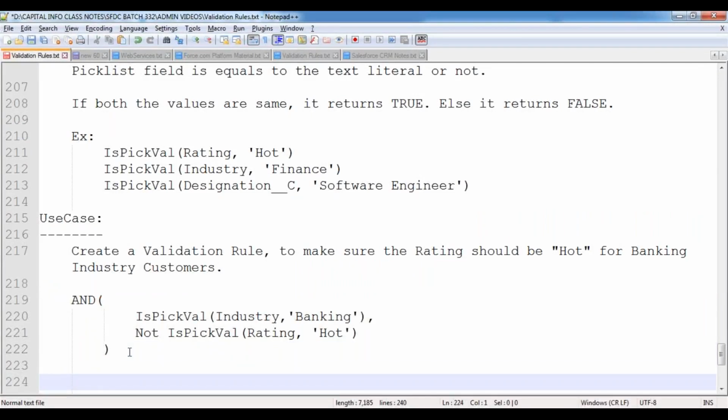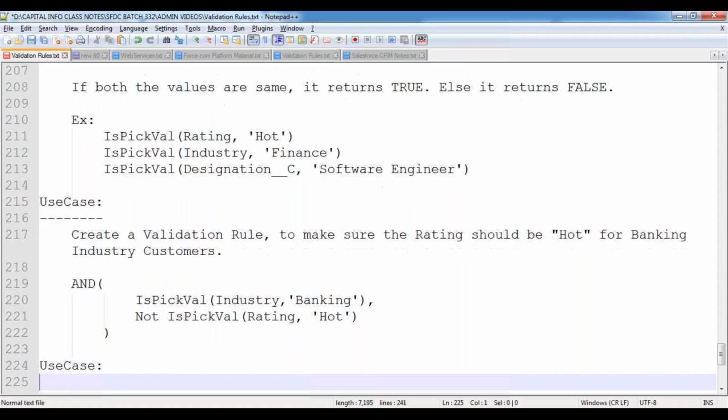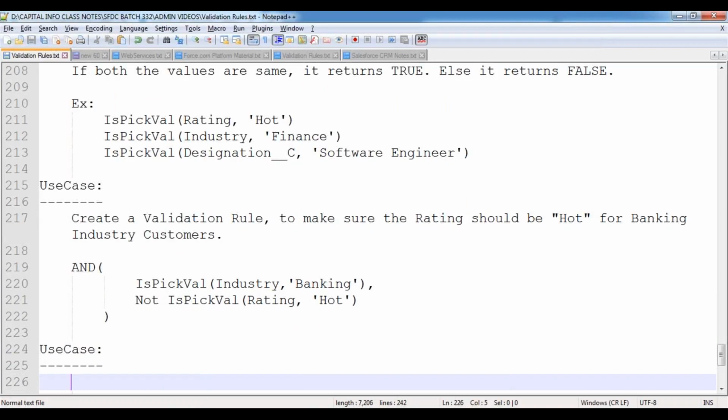Next, let's take one more use case here. Can we use any generic characters? Generic characters in the sense, suppose I want to select whatever starts with H or whichever starts with the letter B. For the picklist, we can't use that. For the picklist, there are certain options available, and only from those can we use.